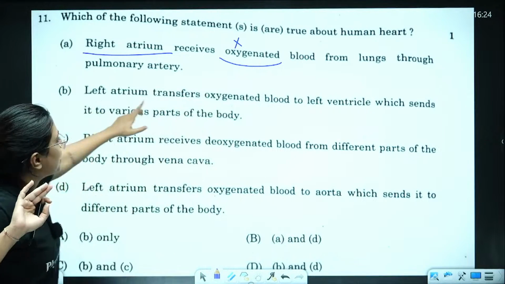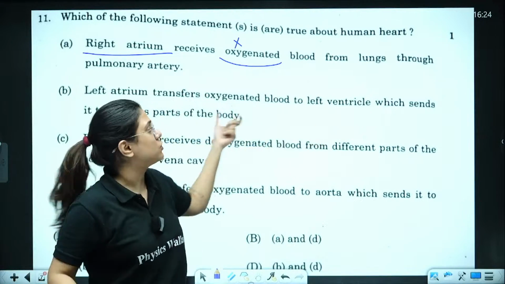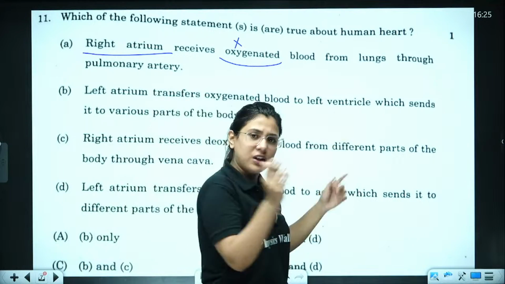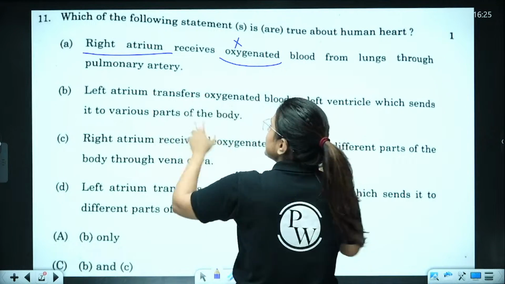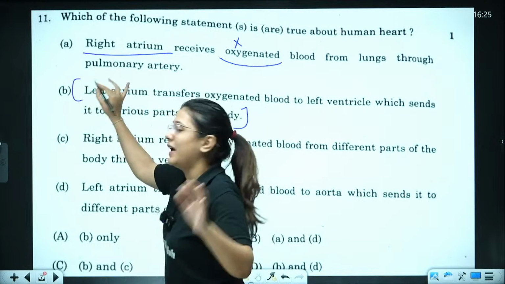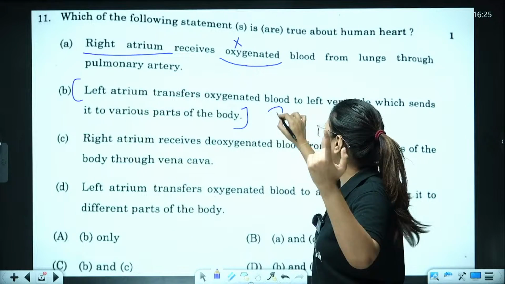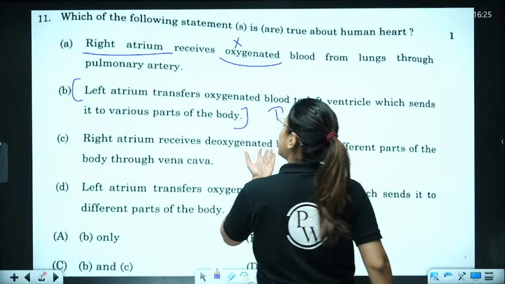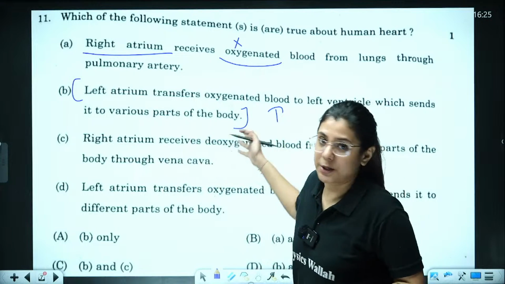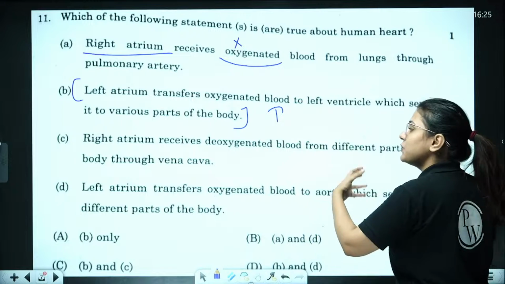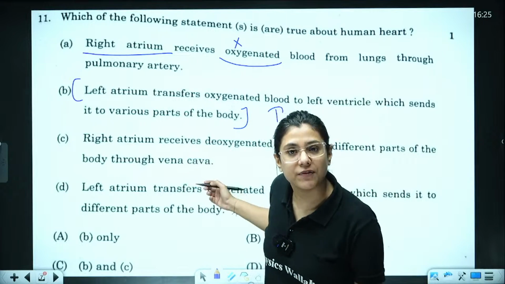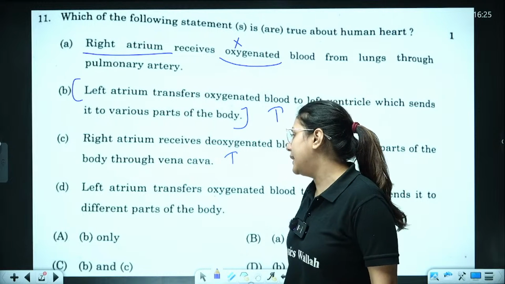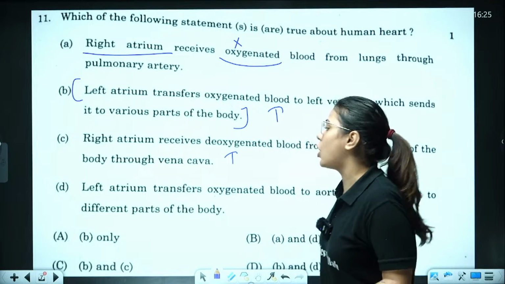Next, left atrium transfers oxygenated blood. So far the statement is right. And it is transferred to left ventricle. Yeah, makes sense. Which sends it to various parts of the body with the help of aorta. So this statement is absolutely right. Let's come to option number C now. Right atrium receives deoxygenated blood. Yes, the statement is right till now, from different parts of the body through vena cava. So absolutely right.